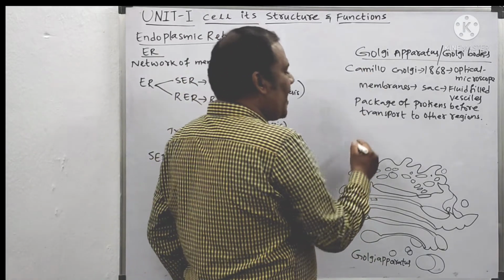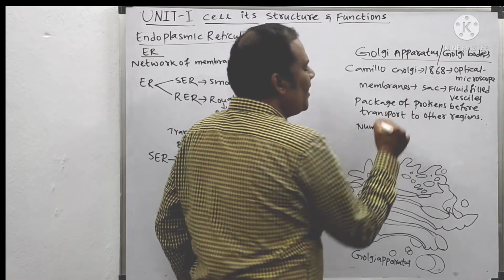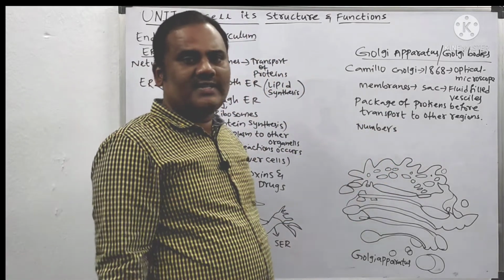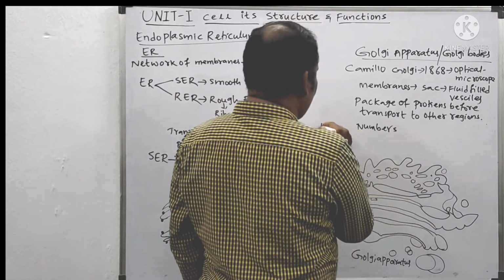And next, the numbers of Golgi apparatus. The numbers differ from one cell to another cell, and they are more in number.